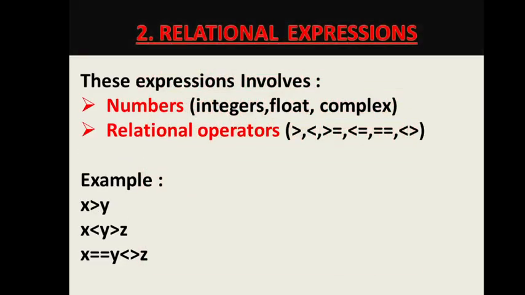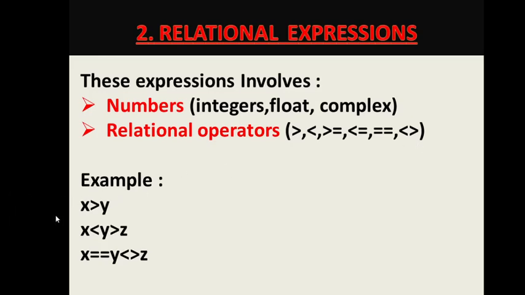Next type after arithmetic expressions is relational expressions. These expressions involve, again, numbers. They can be integers, float, or complex, and relational operators. Because it's a relational expression, so any relational operator: greater than, less than, greater than equal to, less than equal to, equal to is the comparison operator, then not equal to. See the sign of not equal to.